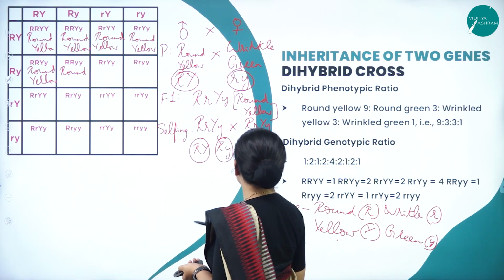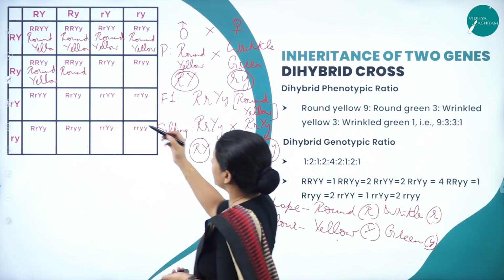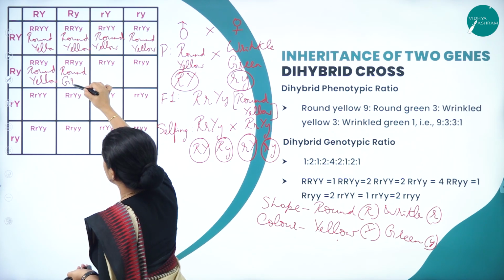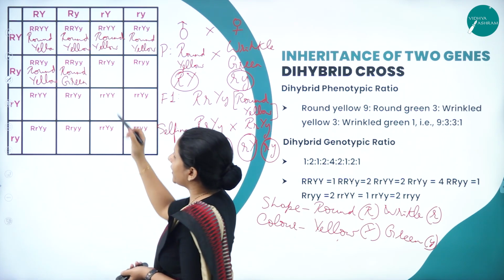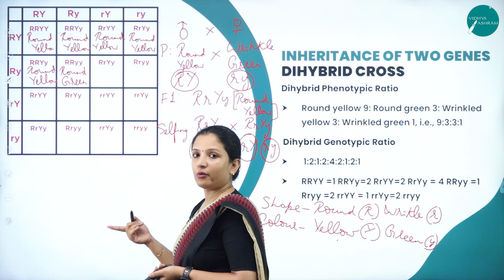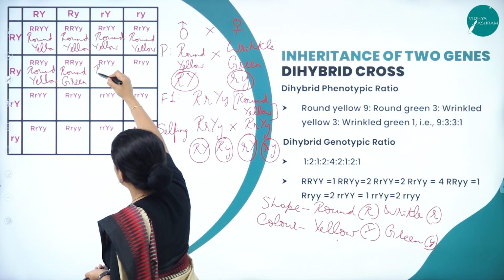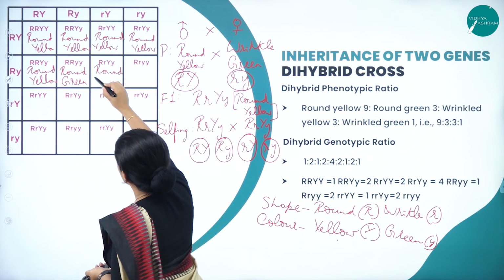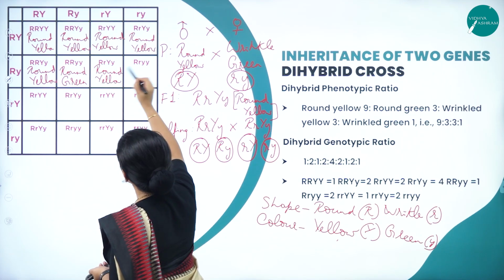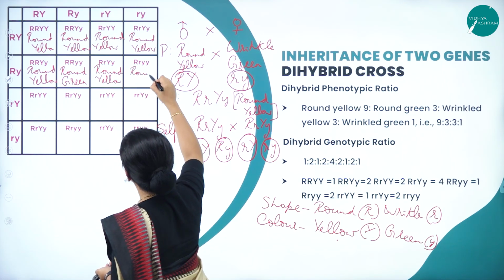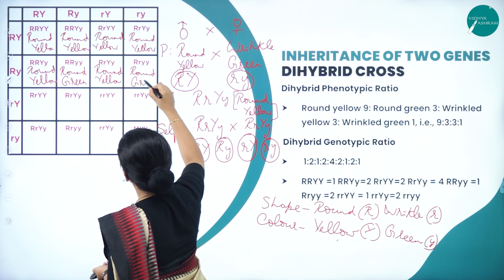So small y means what? Small y is for green, right? So it is green. If it was capital Y, small y, it would have been yellow only because again the dominant character will get expressed. Say for example here, it is round, yellow. Now here it is round, green.